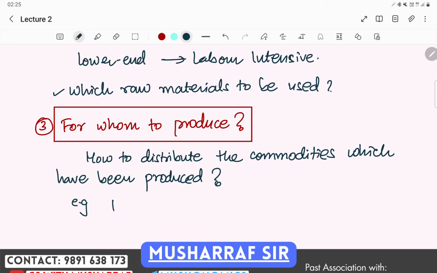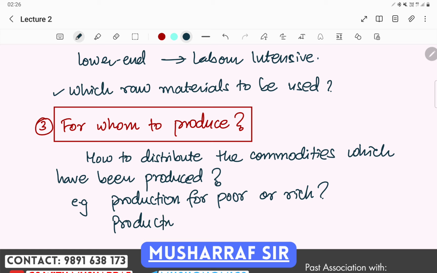For example, production for poor or rich, or maybe production for rural or urban.